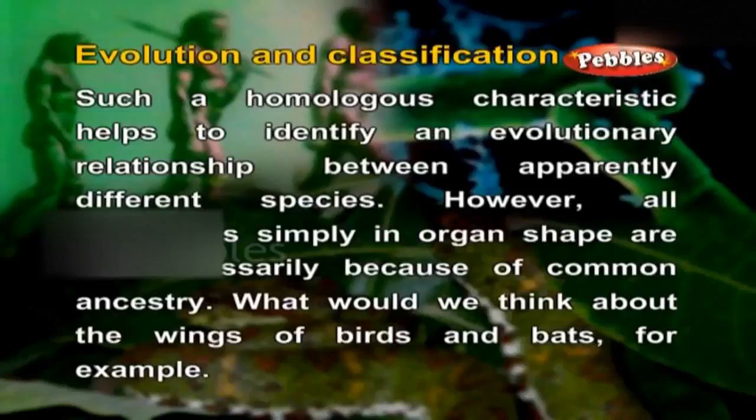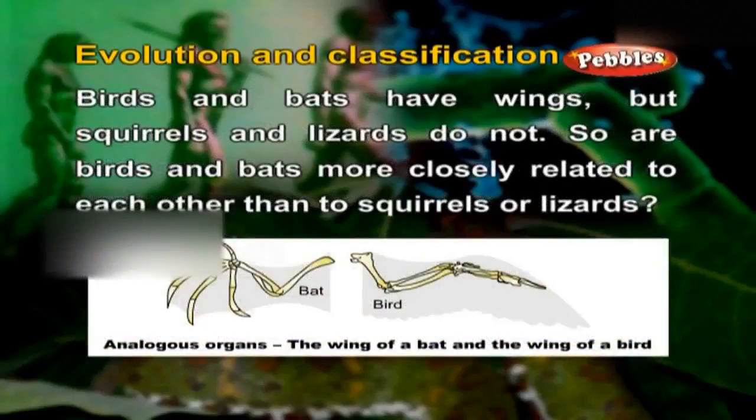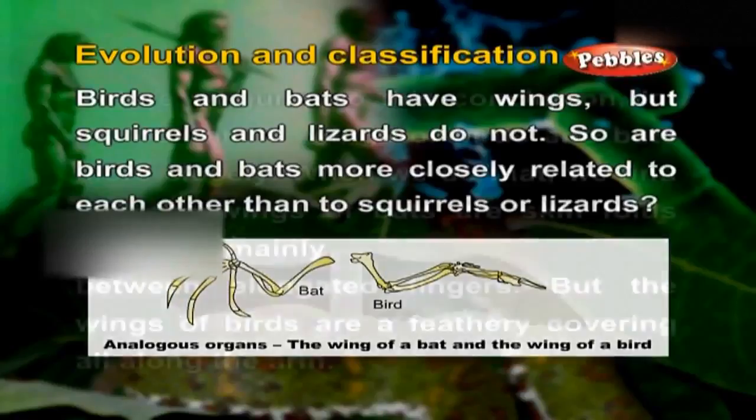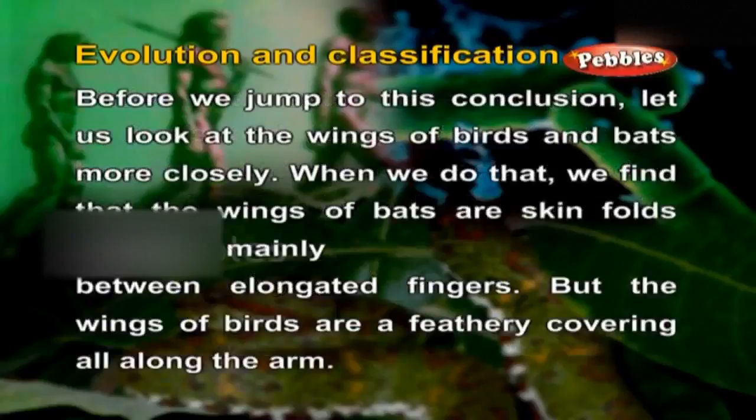However, all similarities simply in organ shape are not necessarily because of common ancestry. What would we think about the wings of birds and bats, for example? Birds and bats have wings, but squirrels and lizards do not. So are birds and bats more closely related to each other than to squirrels or lizards? Before we jump to this conclusion, let us look at the wings of birds and bats more closely.